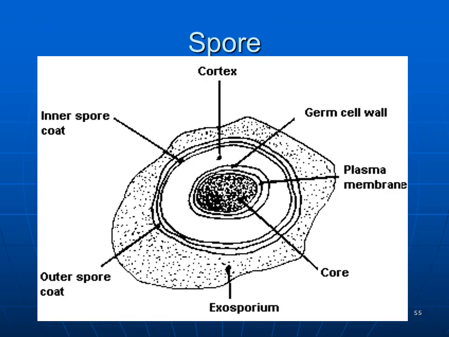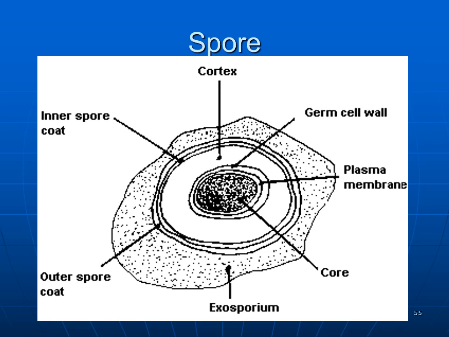This slide shows the diagram of the spore. The various parts of the spore include the cortex. You can see the cortex in the middle of the spore, and above this cortex you will see the inner spore coat, and below this cortex you will see the germinal cell wall.